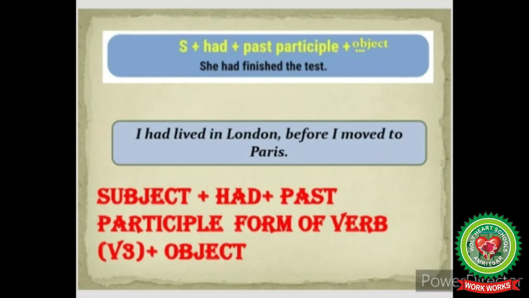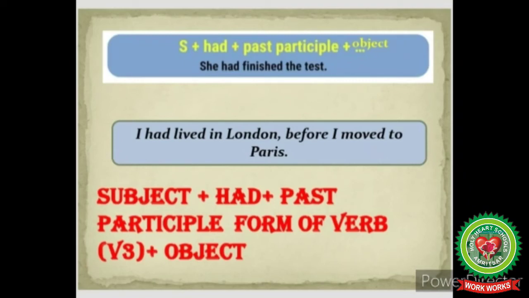subject plus had plus past participle form of verb plus object. Like in the first example, she is the subject plus had plus finished. Finished is the past participle form of verb plus object, and object here is the test.